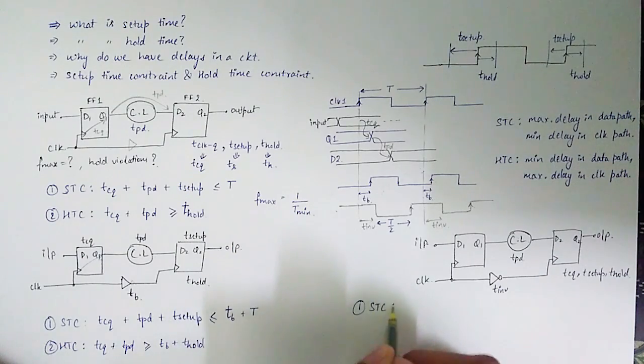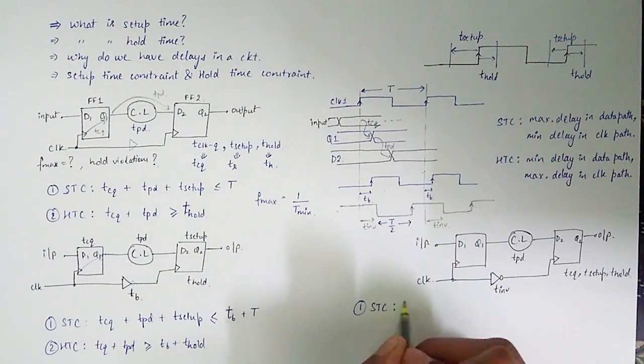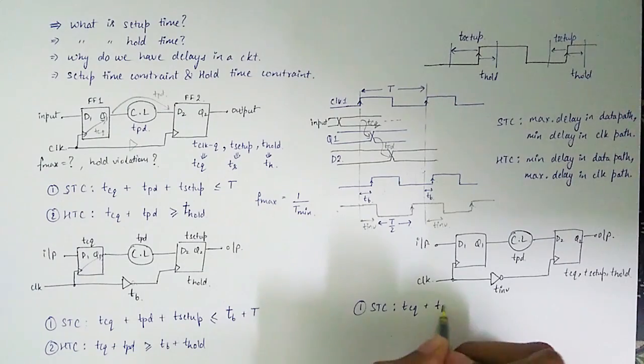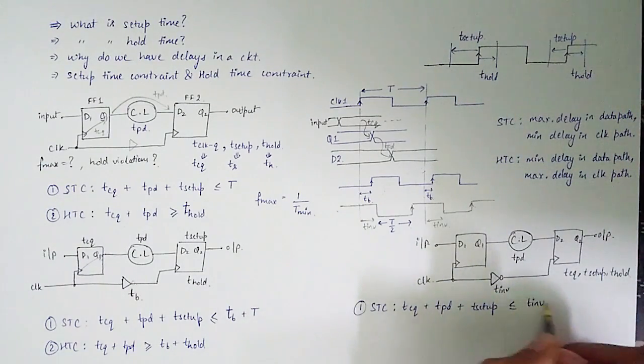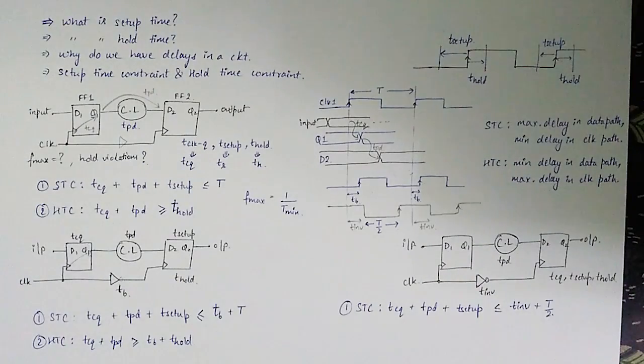So we get the setup time constraint as T clock to output plus T PD plus T setup must be less than or equal to Tinv plus T by 2. Notice that in this equation we get T by 2 instead of T as in previous two cases.